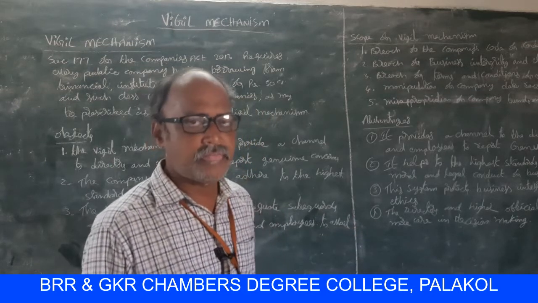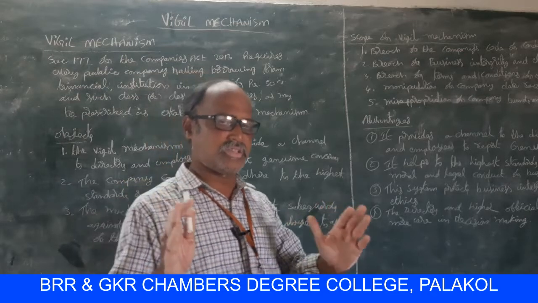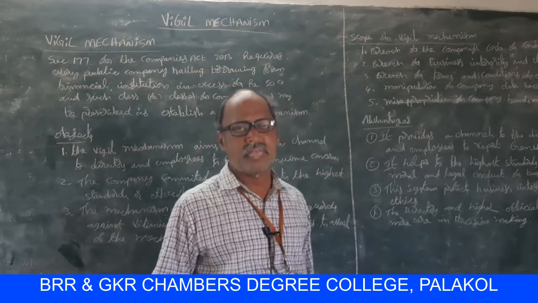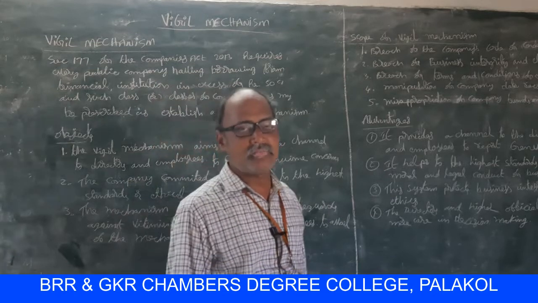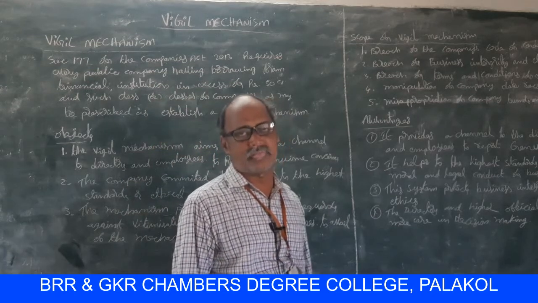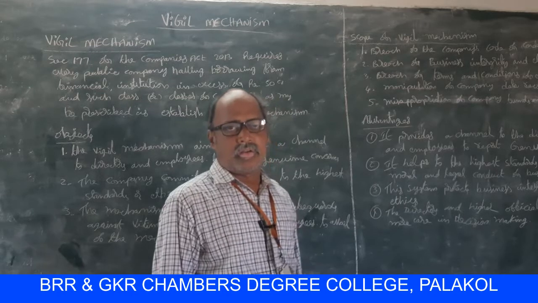So once again, this is a small topic in auditing: the importance and scope of vigil mechanism.